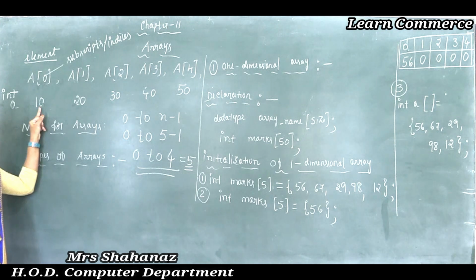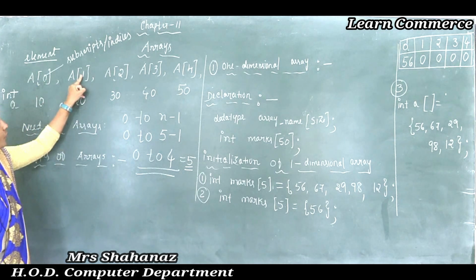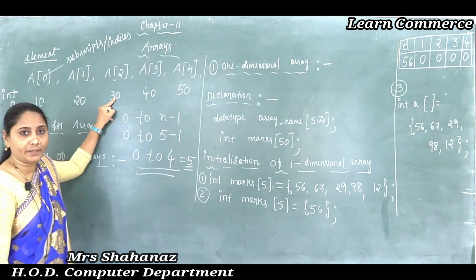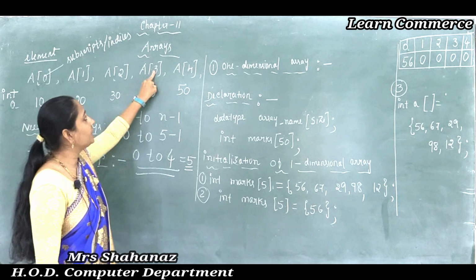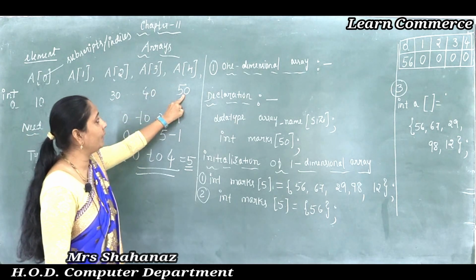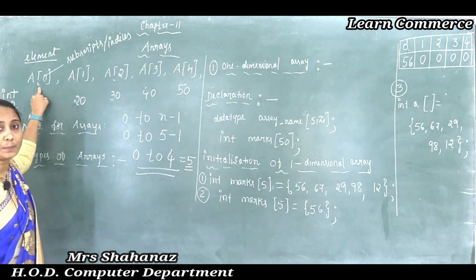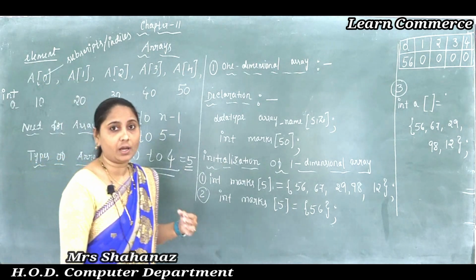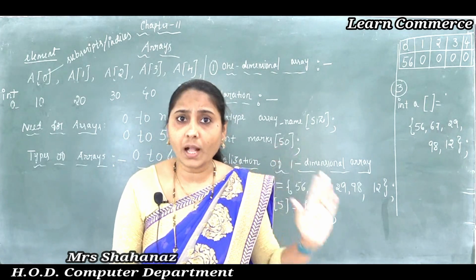Such an element is there in position 0. This element is there in position 1. The position of the element 32, the position of the element 43, the position of the element 50, that is 4, because it started from the subscript value 0. So this is some point about arrays.